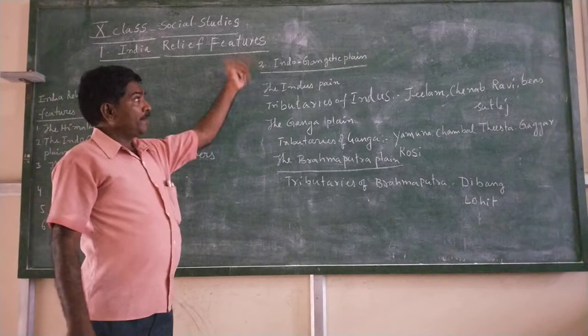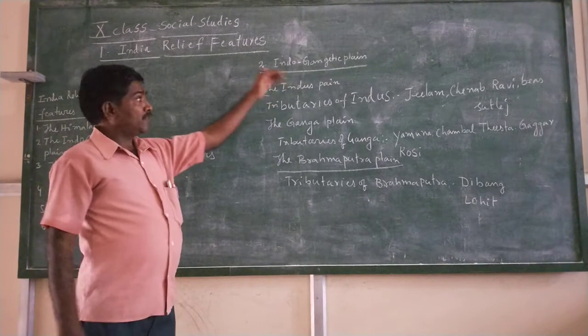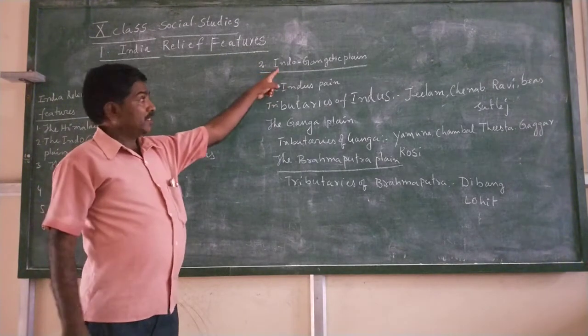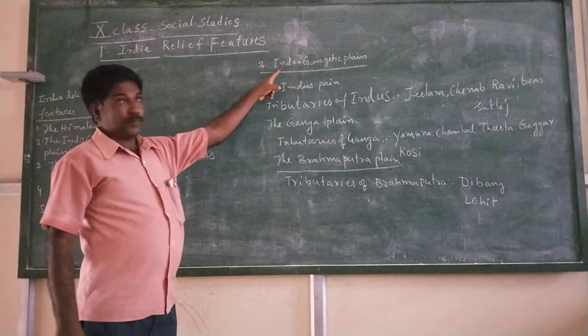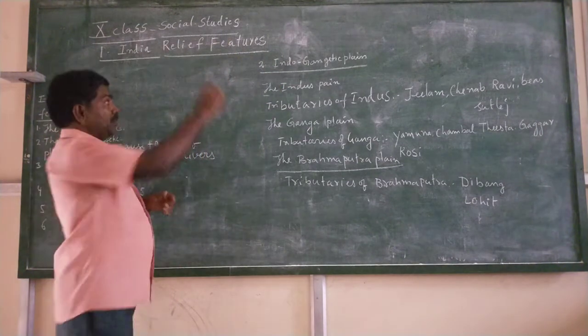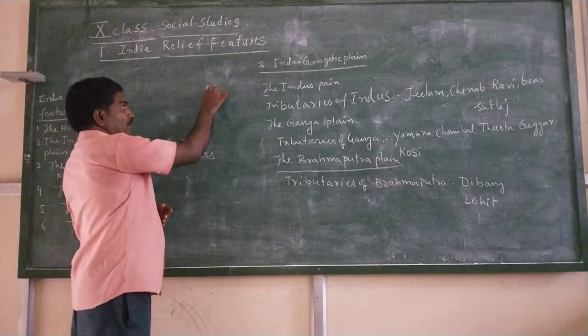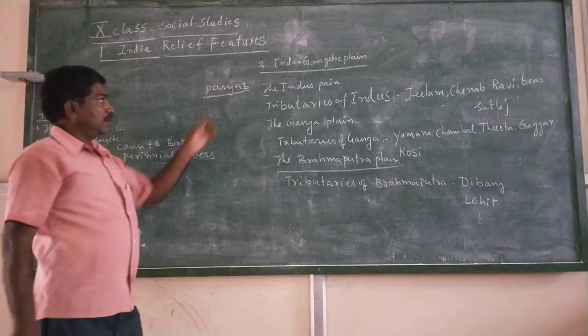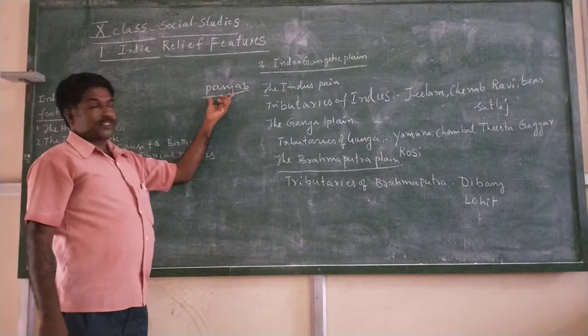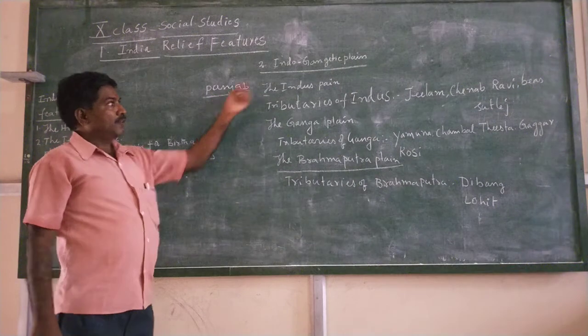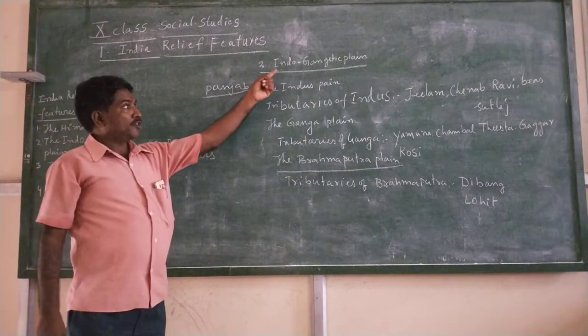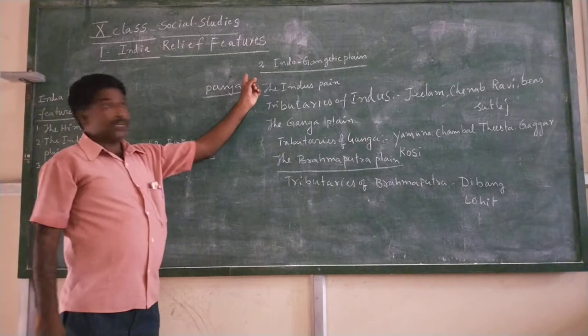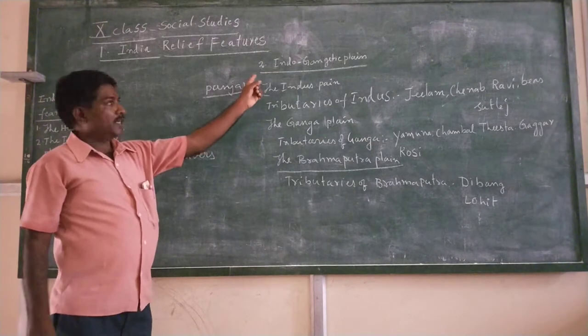And in the Indo-Gangetic Plain, first of all we talk about the Indus River. The Indus River part in India is mostly in Punjab. Here the important thing is that 5 tributaries are flowing: Jhelum, Chenab, Ravi, Beas and Satluj.